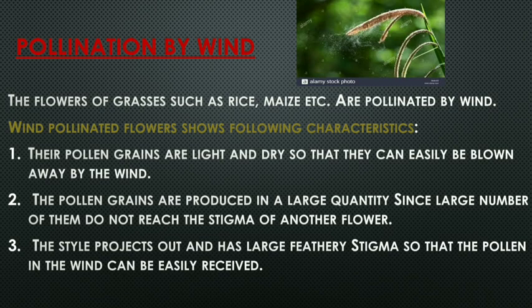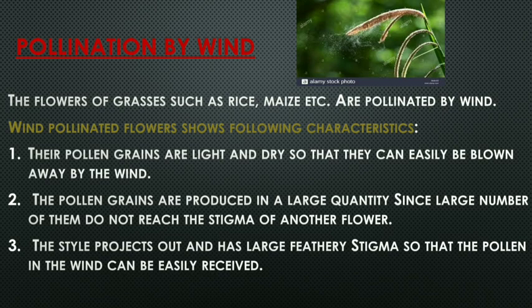The second characteristic is that the pollen grains are produced in a large quantity, since a large number of them do not reach the stigma of another flower. So why do these flowers produce pollen grain in a very large amount?